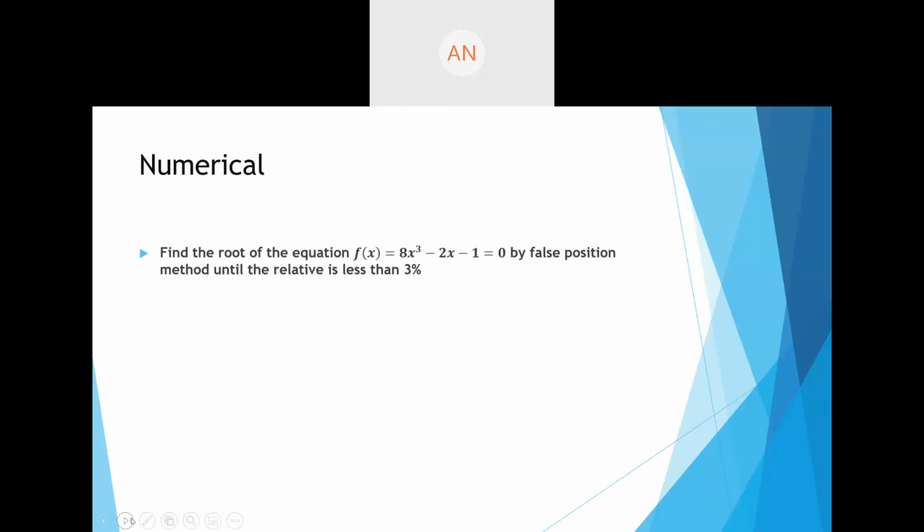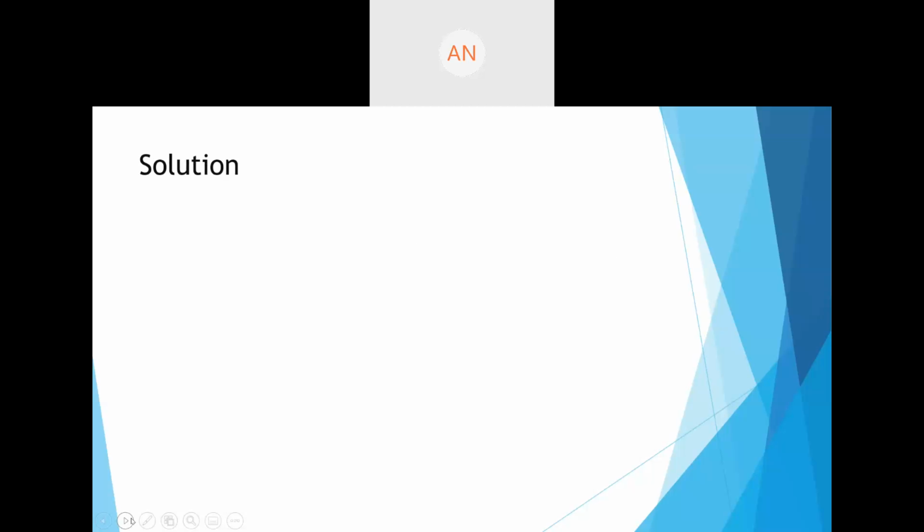Find the root of the equation f(x) = 8x³ - 2x - 1 = 0 by the false position method until the relative error is less than 3%. That is the question. So now we are going to use the false position method to solve this. What we do in the false position method,